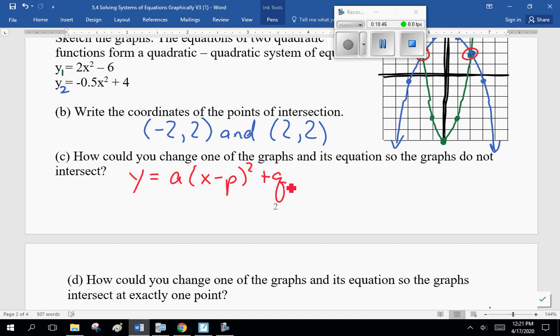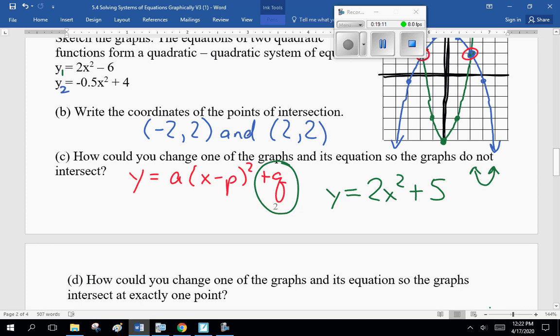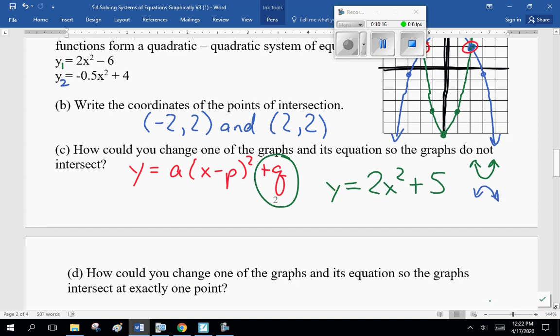But the easiest way is to change q. By far the easiest. Change the q value. So if we went y is equal to 2x squared plus 5, instead of 2x squared minus 6, it's above and opens up. That is, our green graph would be up here, and our other graph would be down here, and they don't intersect.